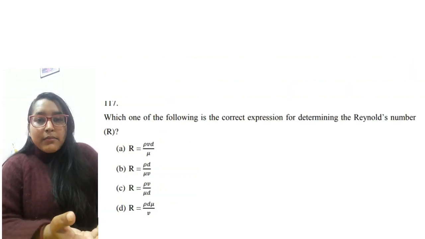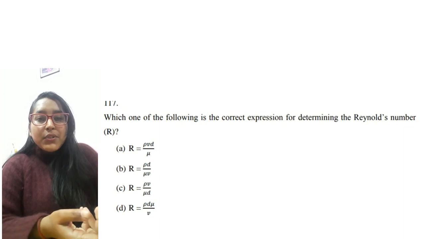Next is the Reynolds number formula. It is also easy. Re is equal to rho V D by mu.